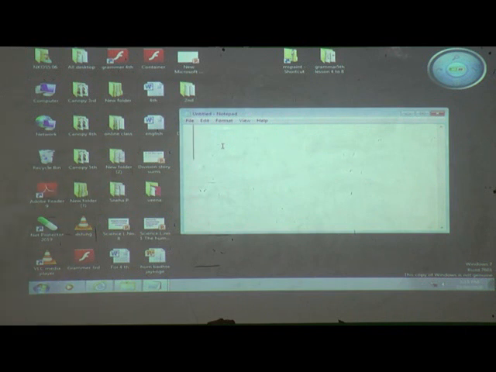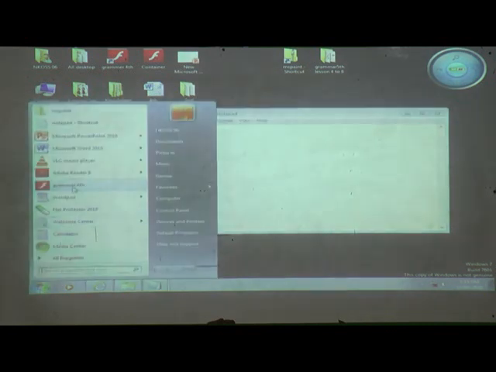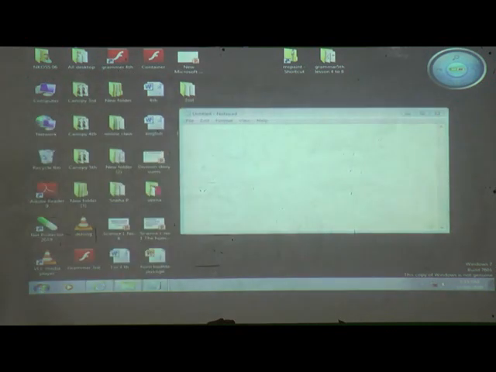How to open Notepad? Firstly click on the start button, then All Programs, then Accessories, and then Notepad. Otherwise, one more way: click on the start button, then All Programs, then Accessories, and you will get the Run option. And if the Run option is present in the start button, then no problem.